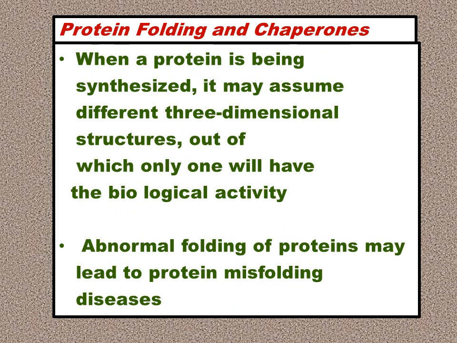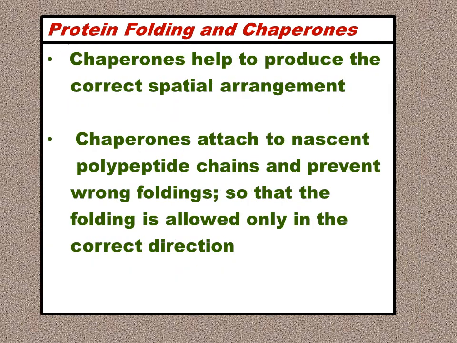Now when a protein is being synthesized, it assumes a three-dimensional structure. Various three-dimensional structures may be formed, but out of them only the perfect one will be included for biological activity. And what is that dictated by? It is dictated by the chaperones, the protein factors which enable the folding. Abnormal folding of the proteins may lead to protein misfolding diseases. There are chaperonopathies, as they are called. They are diseases due to the misfolding of protein.